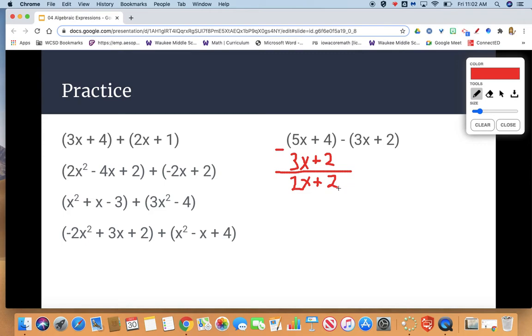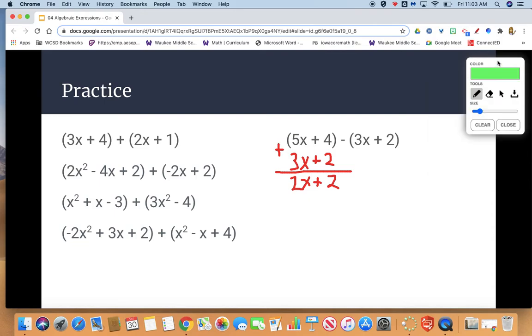Pretty simply, we were able to get to that. But as the problems get more complex and we have a lot more negatives involved, I'm going to encourage you to add the opposite. But if you add the opposite, that means you have to take the opposite sign of every number that's in your second part of your expression.